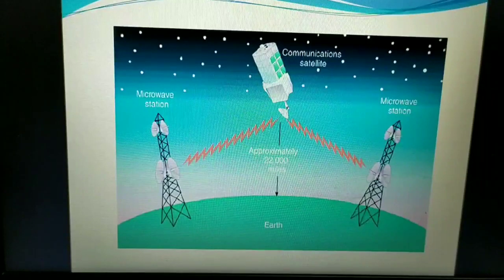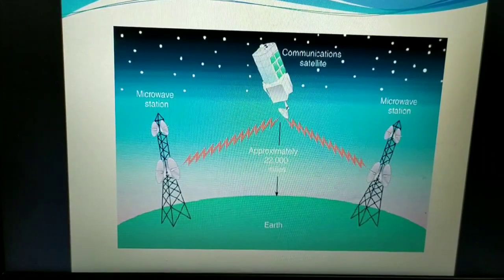Now let us see the advantages. The area coverage through satellite transmission is quite large. Almost one third of the Earth's surface it can cover. Only one satellite can cover that much. If we have 2 to 3 satellites, they can monitor almost the complete Earth.